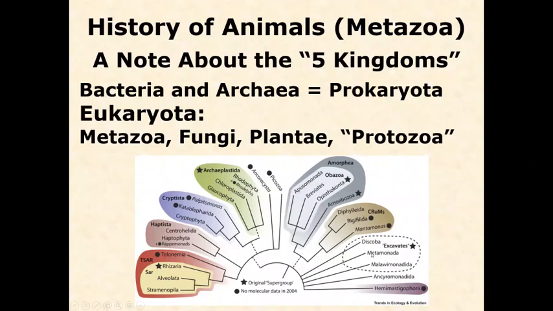So notice that there are multiple lineages of protozoans, some that are very closely related to plants, right here, some that are very closely related to the fungi, and even within the Opisthokonta, there are some that were previously called protozoa that are more closely related to animals than they are to the fungi. So protozoa is really just a grab bag, a catch-all, not a valid classification. Okay, so just be aware of that. And I don't care that you memorize or look at this at all. The only group that we're going to spend any time on, because we're interested in studying animals, is the Opisthokonta.